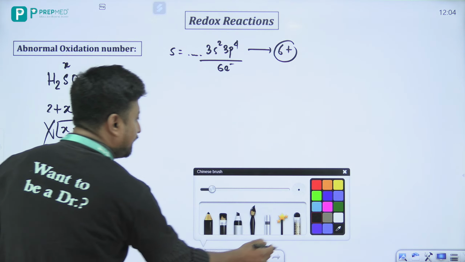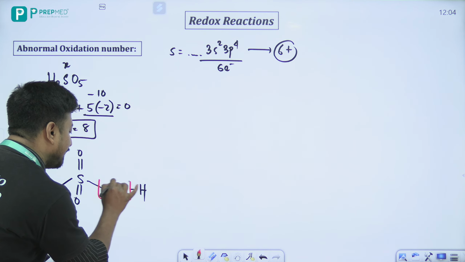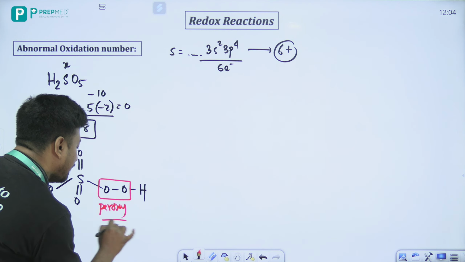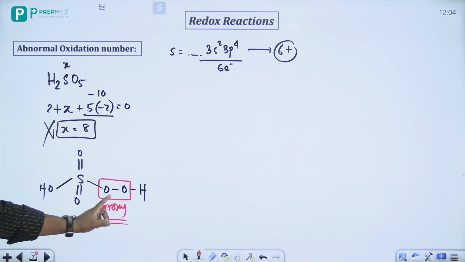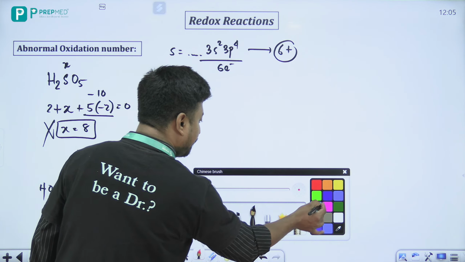Now look at one thing: there is a peroxy linkage here. Since we have this peroxy linkage, our oxidation states will definitely change.